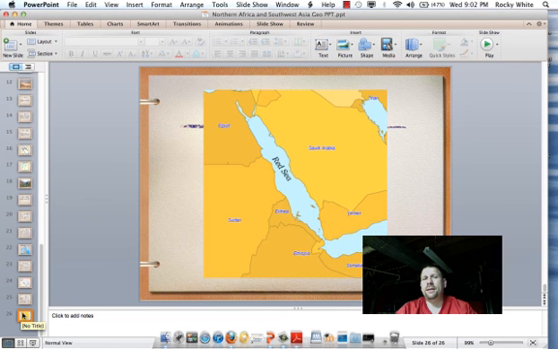And here's a picture of the Red Sea. Right here. Notice that it is bordered by the northern African countries of Egypt and Sudan. And on the east by Saudi Arabia and Yemen. The Suez Canal, though not marked on this particular map, is right here and it runs here to here and connects the Red Sea with the Mediterranean Sea, which is in the north.